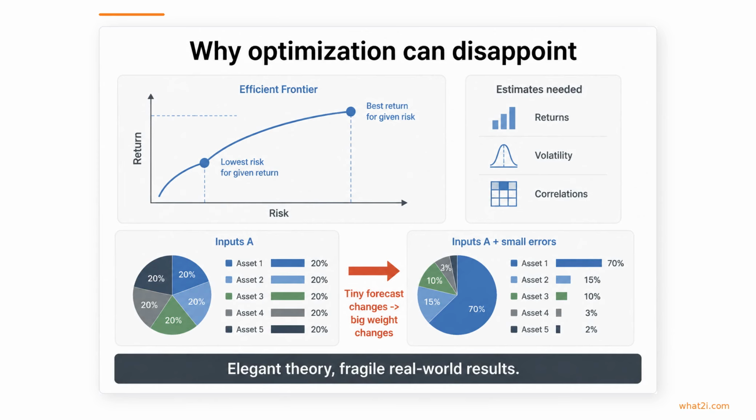Mean variance optimization is elegant because it tries to find the best return for a given level of risk, or the least risk for a target return. The catch is that it depends on estimates for returns, volatility, and correlations, and those estimates are never perfectly known, so even tiny forecasting errors can lead to very different portfolio weights than the model suggests.